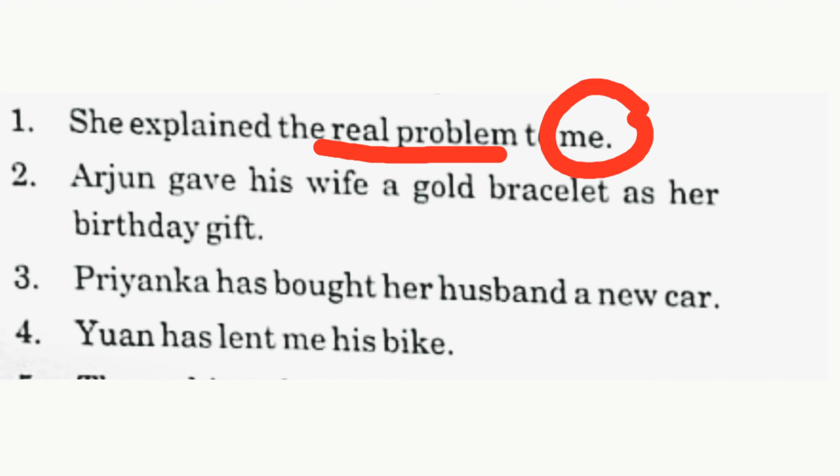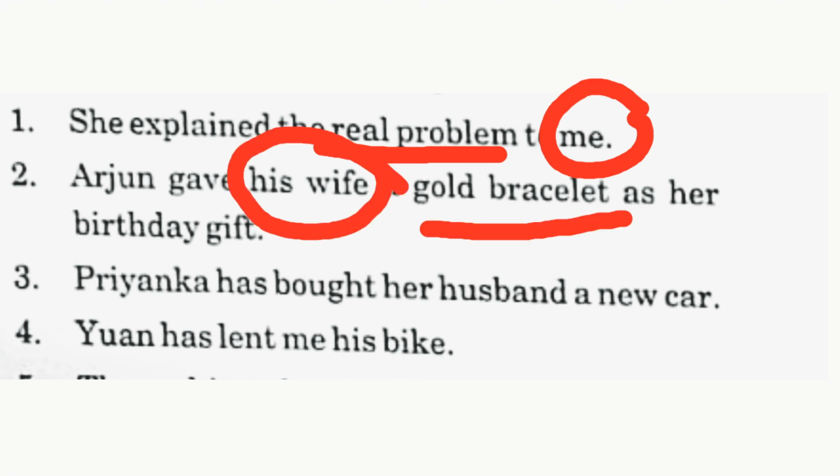The second sentence, Arjun gave his wife a gold bracelet as her birthday gift. Now, Arjun gave what? A gold bracelet. So, a gold bracelet, underline it. It is the direct object. And to whom he has given? His wife. So, his wife is the indirect object. So, we will circle this.